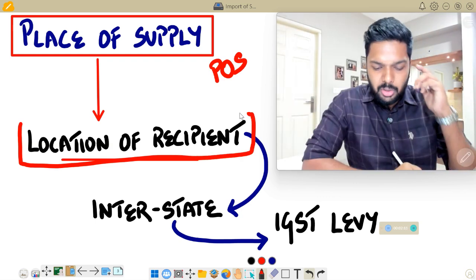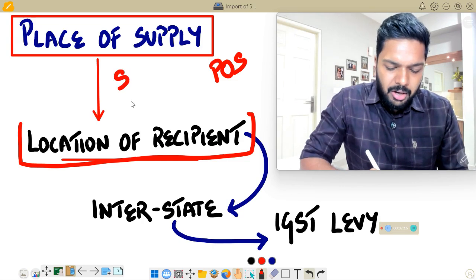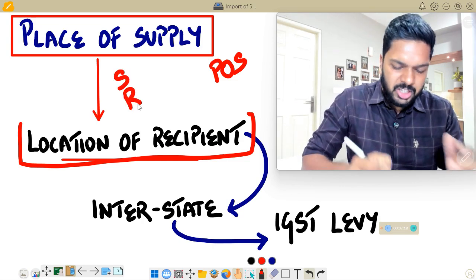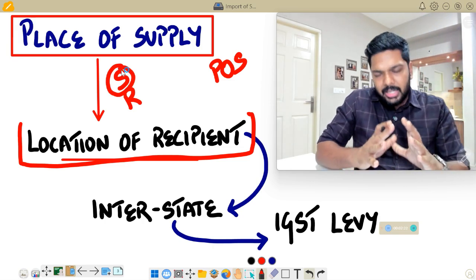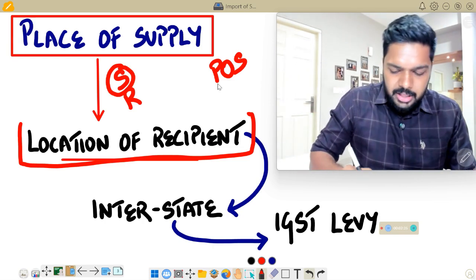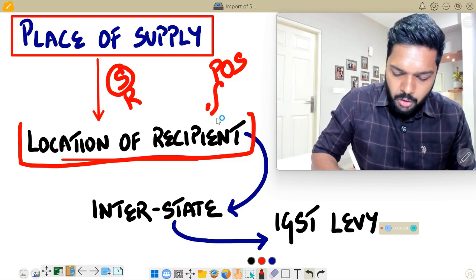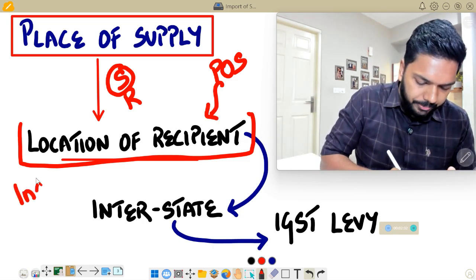So GST rules of place of supply say that if either the supplier or the recipient is located outside India, in this particular case the supplier is outside India, then for those types of transactions, the place of supply will always be the location of the recipient itself, which in this particular example is India.